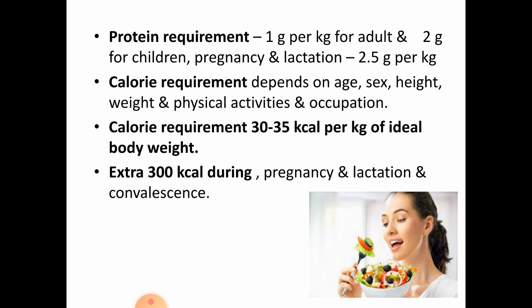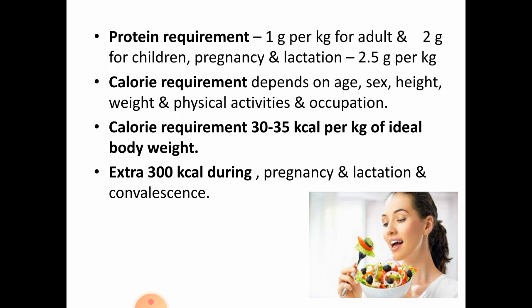Next one, calorie requirements. The calorie requirement depends upon the age, sex, height, weight, physical activities and occupation of the person. In general, it is given in the range of 30 to 35 kilocalories per kg of ideal body weight. It depends upon the activities of the person.